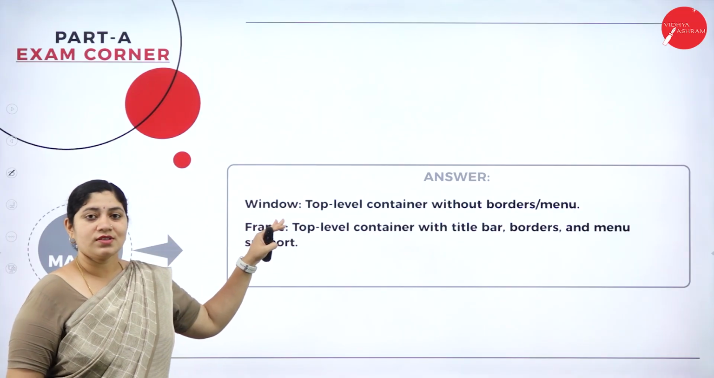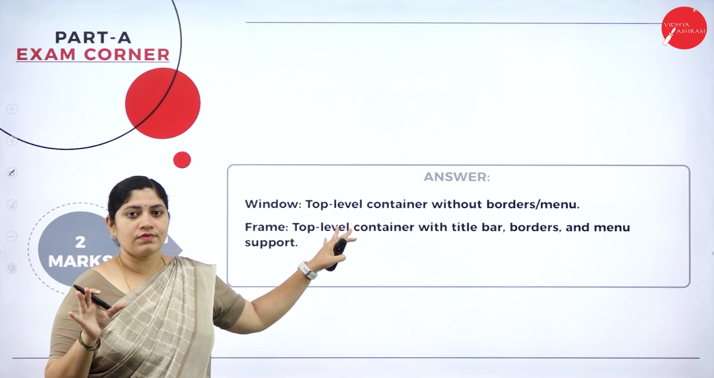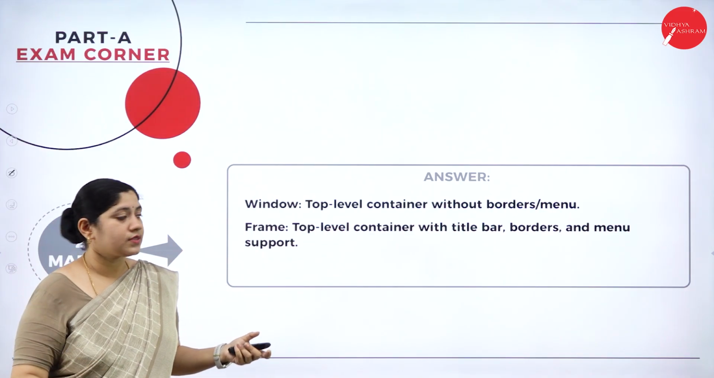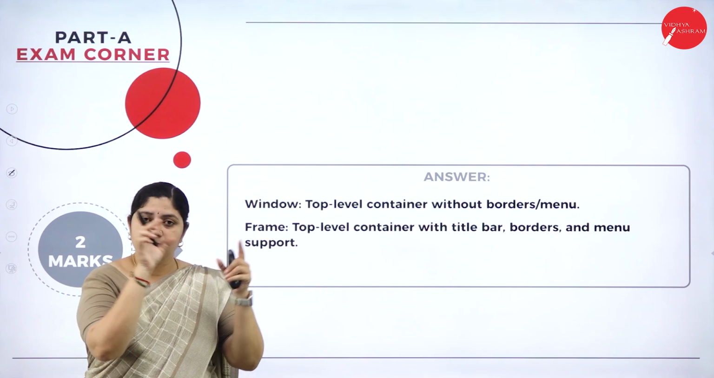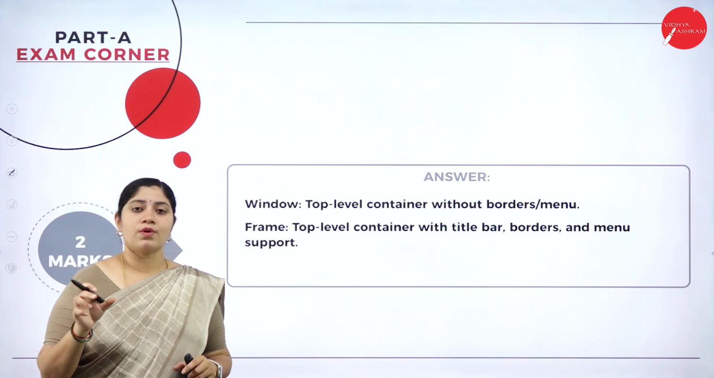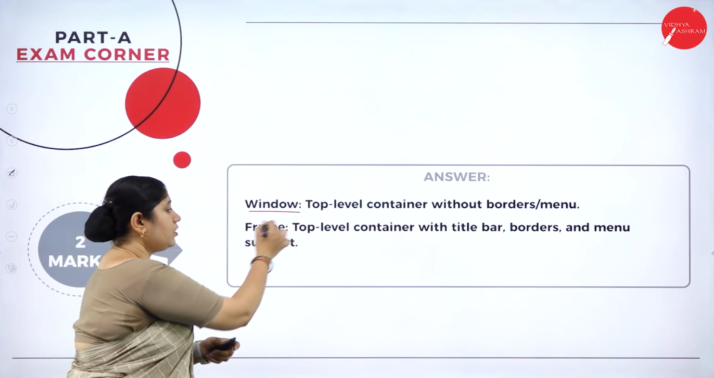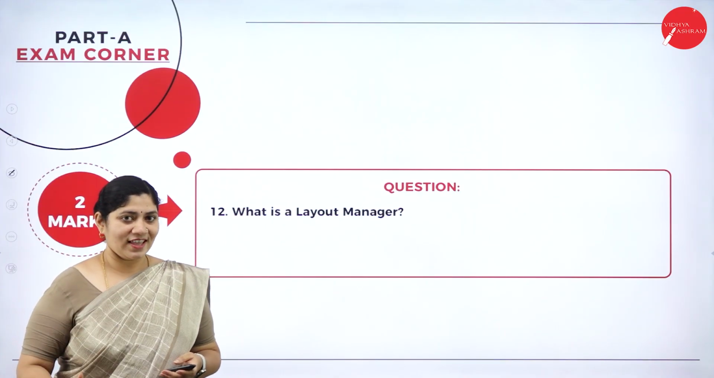Great. Let's see what is a window. Window is nothing but a complete top level container without any borders or menu boxes. But the frame holds the title bars, the borders, as well as the menu blocks, etc. So that's the main difference between a simple window and a frame.